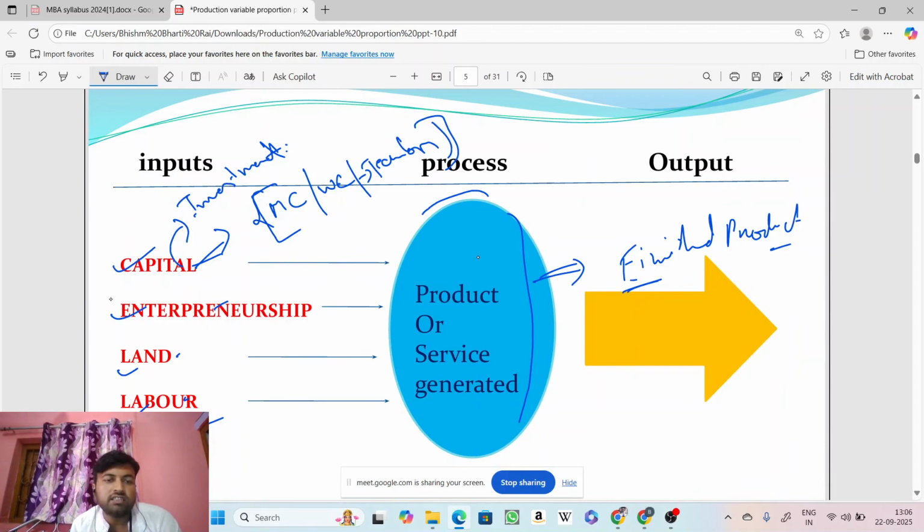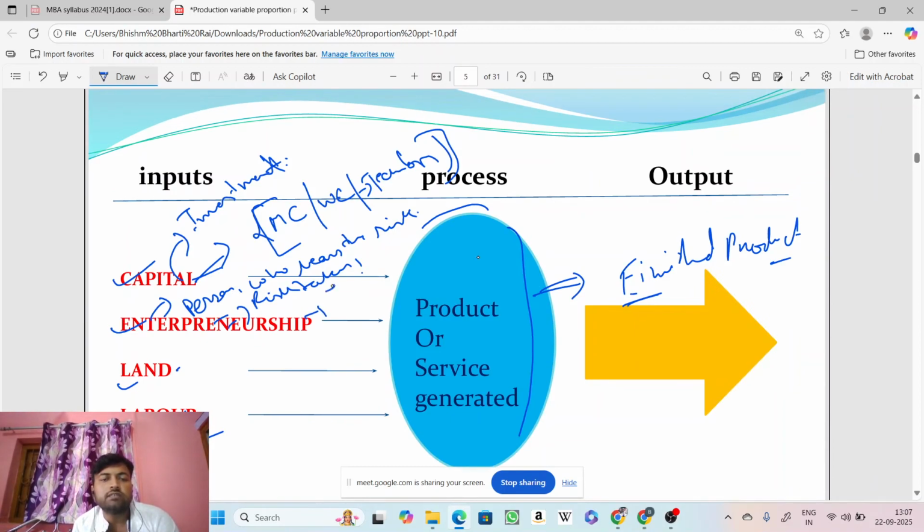Now, the entrepreneur is a person who bears the risk of the firm. He is the risk taker. He is the entrepreneur. This entrepreneur runs an enterprise. Entrepreneur enterprise चलाता है. So he runs the enterprise.